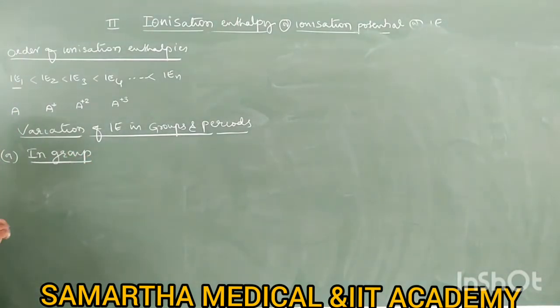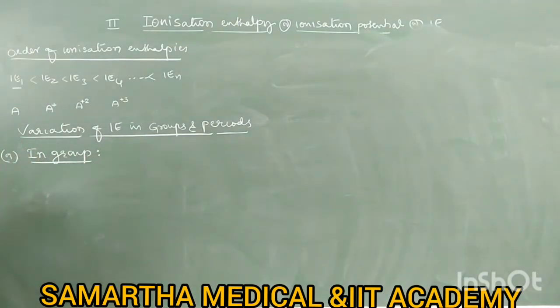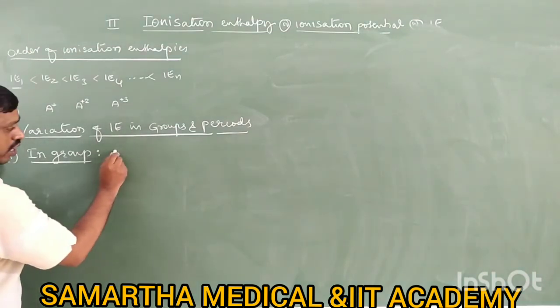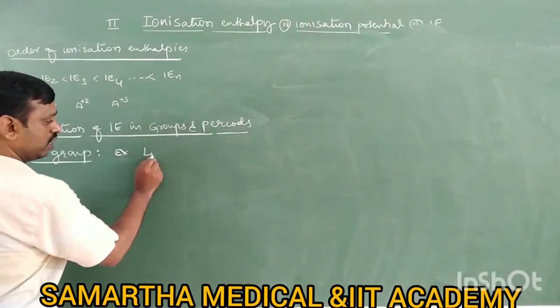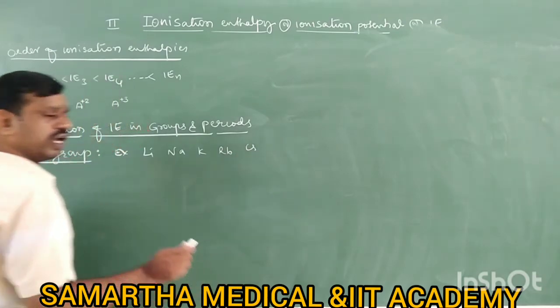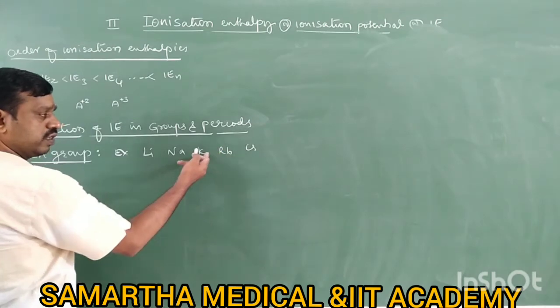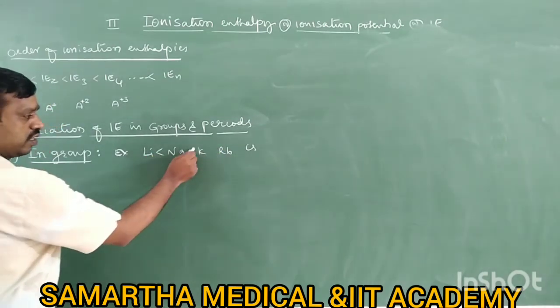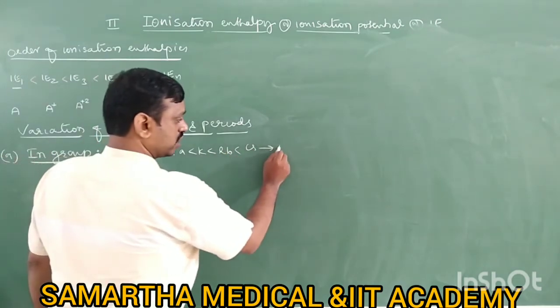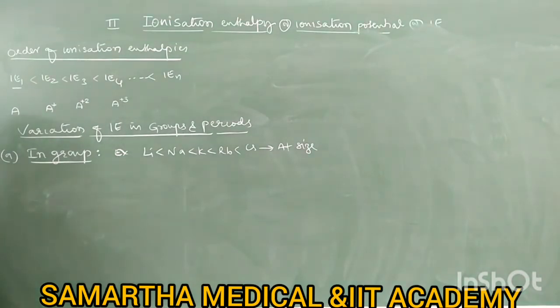To study that, you need to first understand what happens to atomic size in a group. We have already studied atomic size down the group. Atomic size down the group always increases. For example, take the alkali metals: lithium, sodium, potassium, rubidium, cesium. What happens to the atomic size? Atomic size obviously increases. Cesium is the largest, then rubidium, then potassium, then sodium, then lithium. This is the atomic size order. But now we are studying ionization enthalpy.